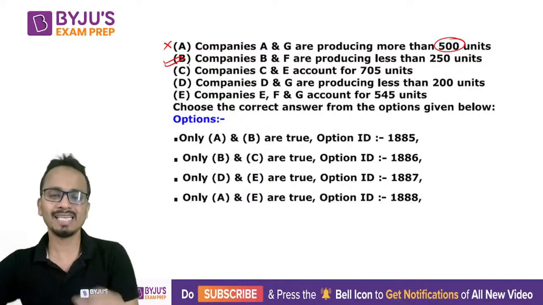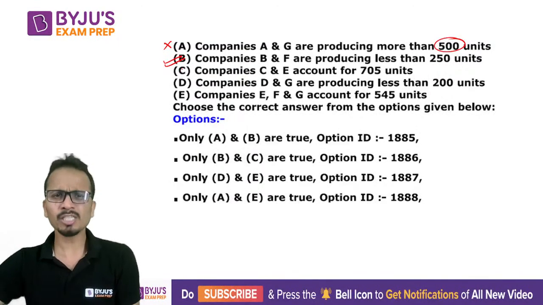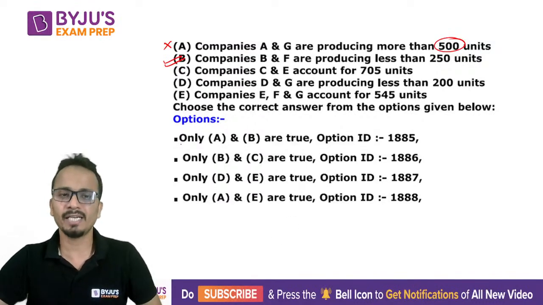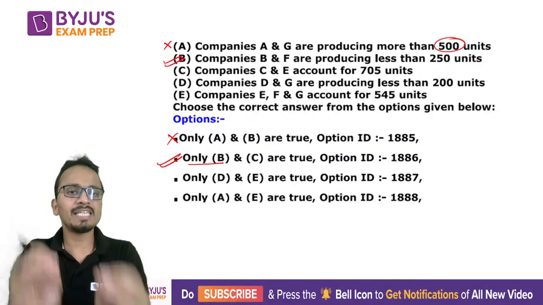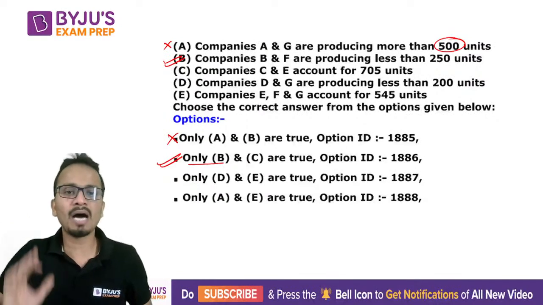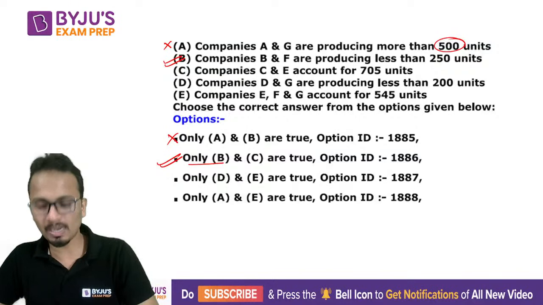So statement B is also correct. Based on this, you can now directly mark an answer. A is incorrect, B is correct, so the answer cannot be this option. B is correct, so it will be this option, right? No need to check statements C, D and E. Straight away you can mark this as an answer. And Ritesh, good, you have also marked the same answer.